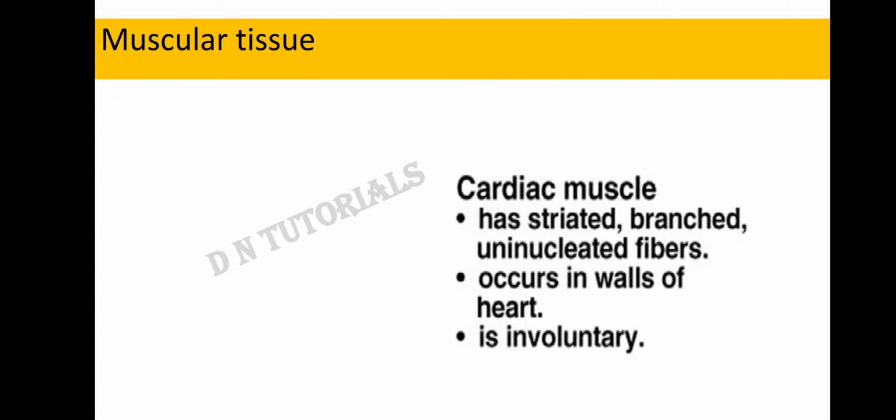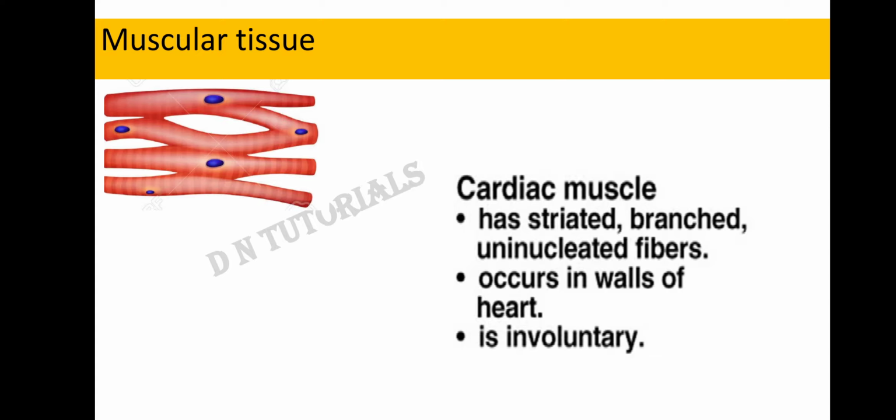The third category is the cardiac muscles. Cardiac muscles have striated, branched and uninucleated fibers. If you look at this picture also, there are certain light and dark bands, so they are striated. And if you look at the structure, they are tubular but they are branched. Whereas in the case of the skeletal muscles, they were tubular but they were unbranched.